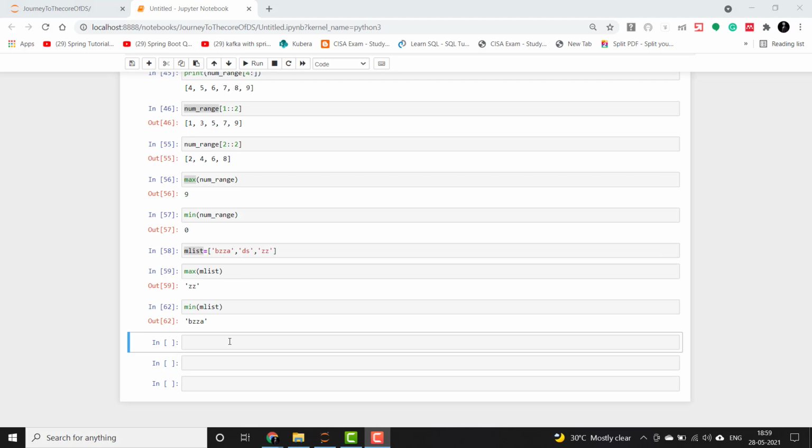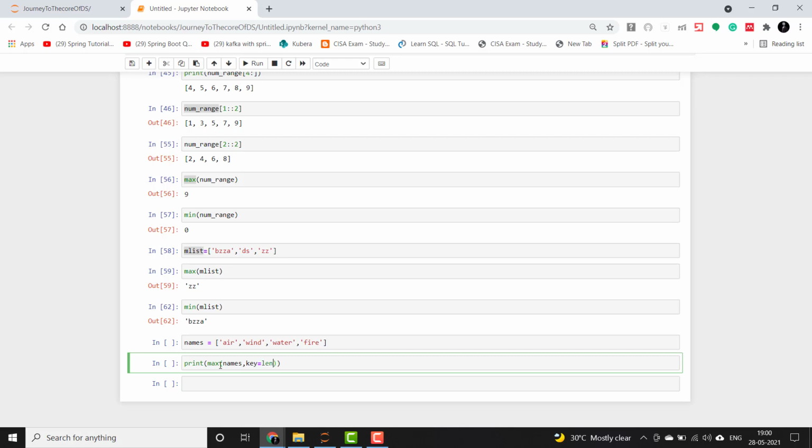There can be scenarios where we want to return the maximum and minimum based on the length of the string when the list is all strings. In those cases, we can create a list of strings here, fill in some elements, and to find the maximum and minimum, we give max names, comma, and specify a key with the value as len.